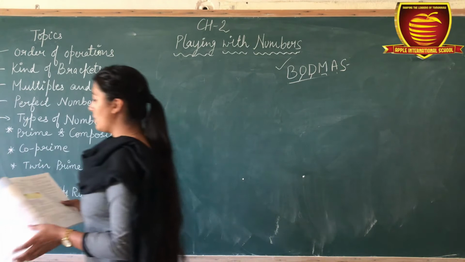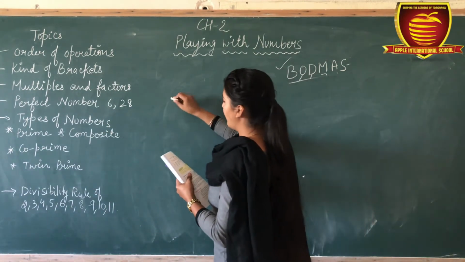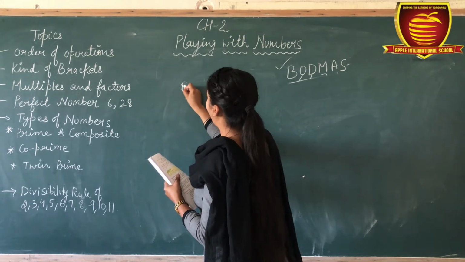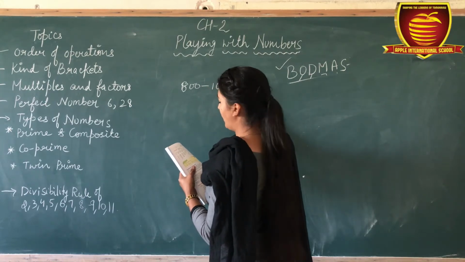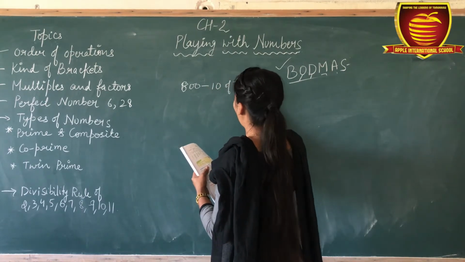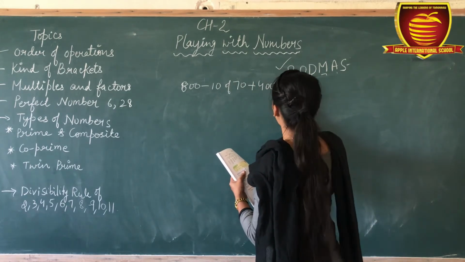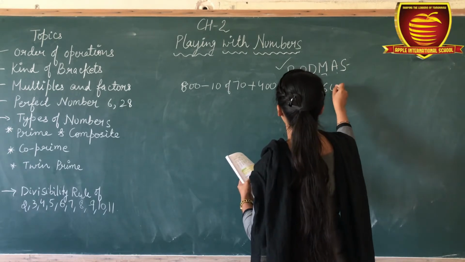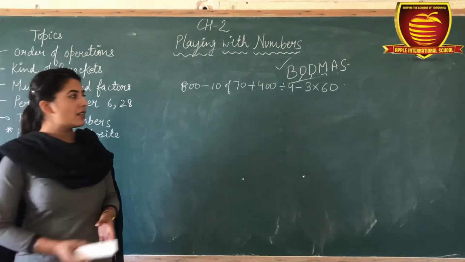Here I take one example: 800 minus 10 of 70 plus 400 divided by 4 minus 3 multiplied by 60. Now, how do you have to solve this?